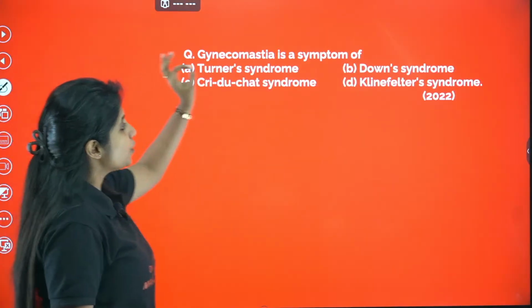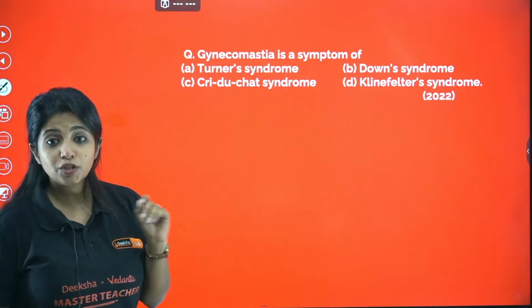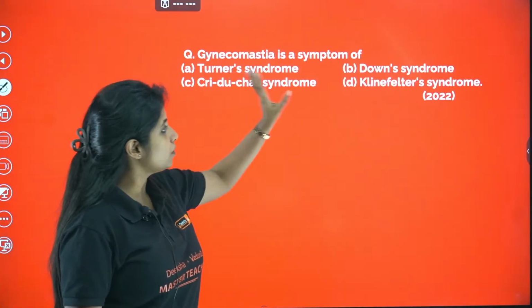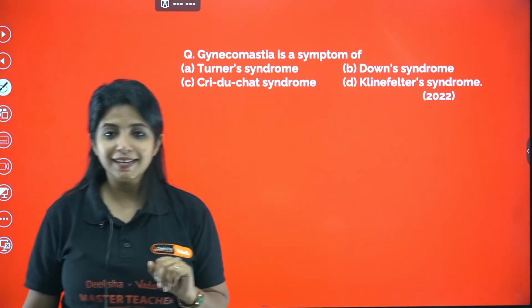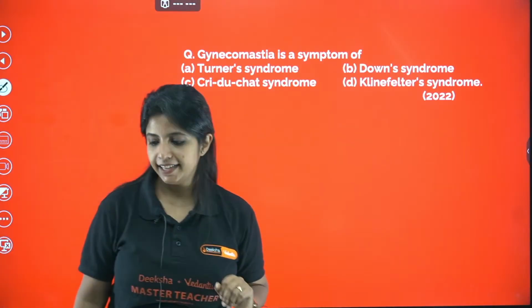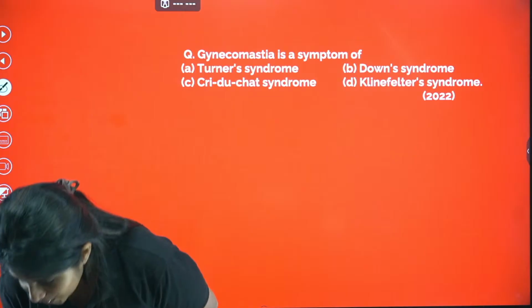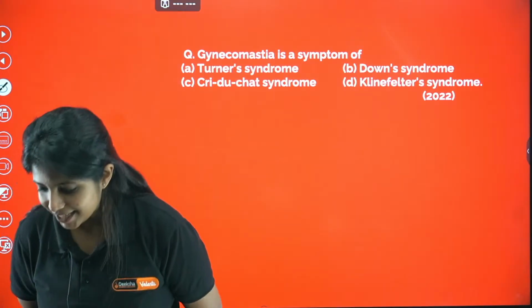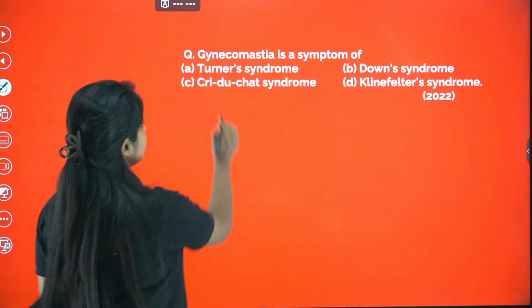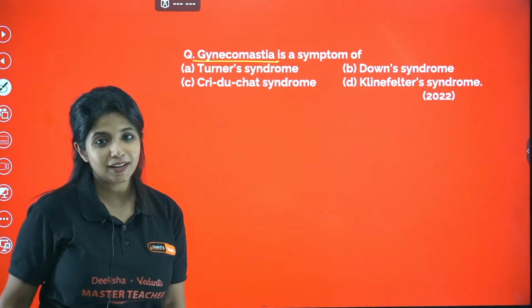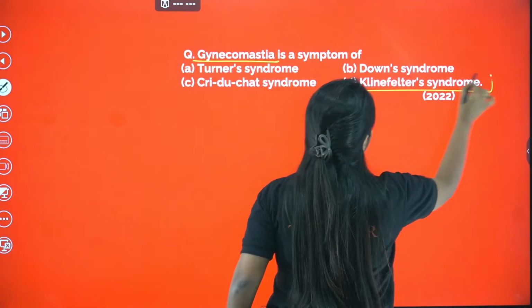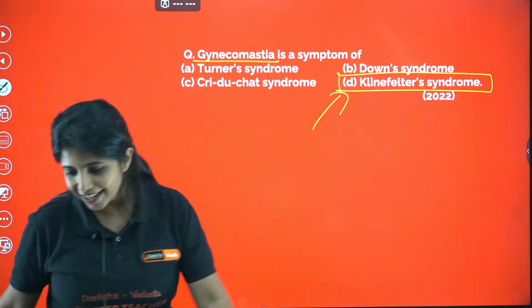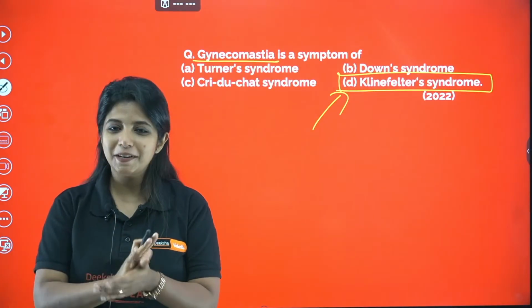Now, gynecomastia is a symptom of, a 2022 KCET question: Turner syndrome, Down syndrome, Cri-du-Chat syndrome or Klinefelter syndrome? What do you think is the answer for this? Rohan says D is the answer. Pavan says D is the answer. Oh my God, everyone says D. Gynecomastia is development of breast. We know overall muscular development, but development of breast is seen in the case of Klinefelter syndrome. The answer is actually going to be D.